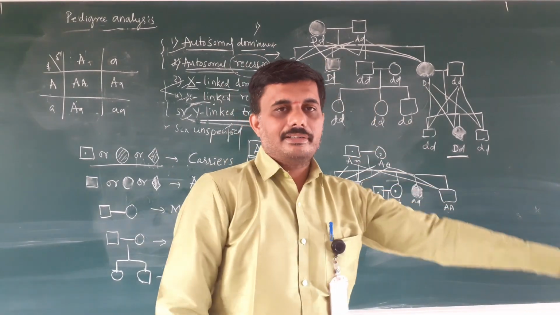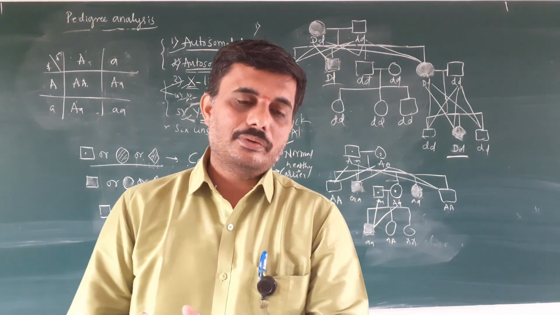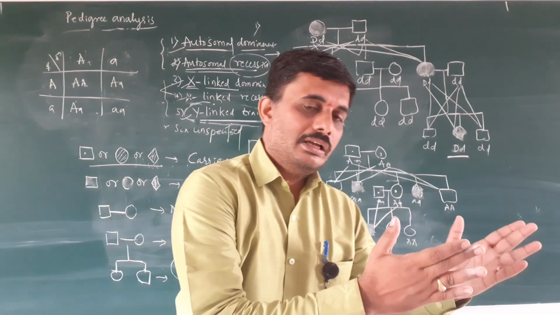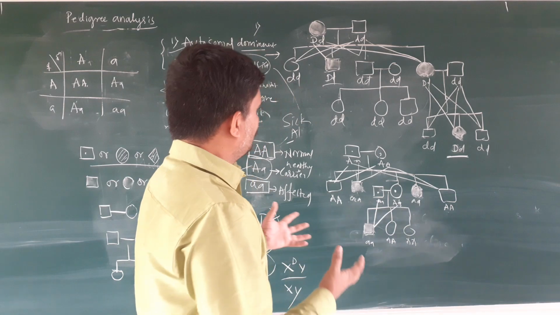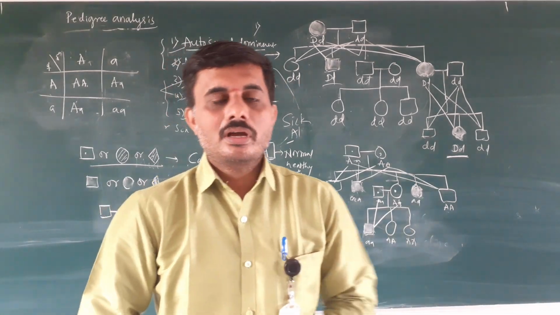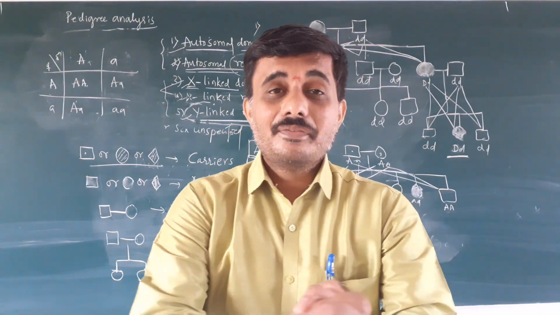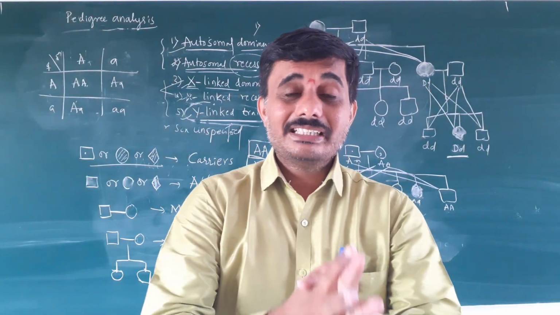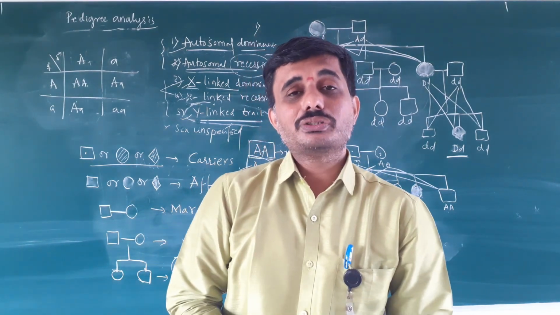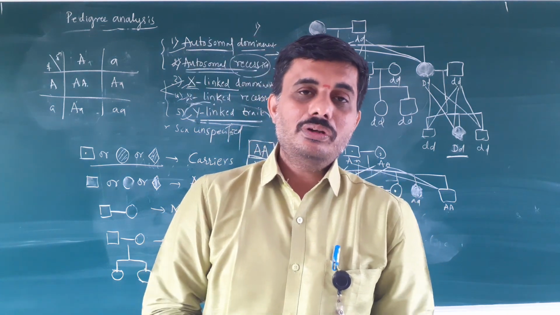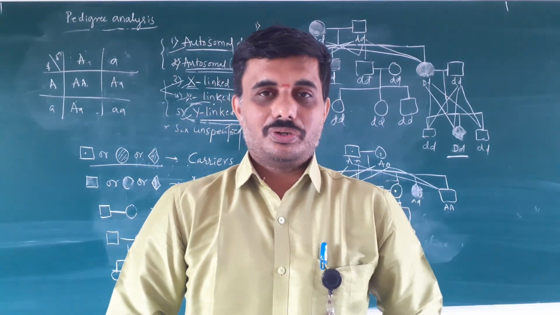We see how the flow of characters occurs from the ancestor to the descendants, from the grandfather to the grandchild in a single family. In the next class we are going to learn about genetic disorders, how these disorders flow in the family, and what the inheritance pattern of these genetic disorders is. They are also called Mendelian disorders. Later on, we are going to learn about chromosomal aberrations or chromosomal disorders.